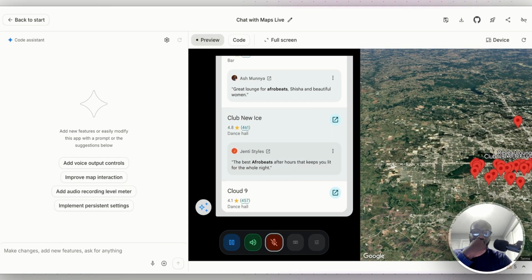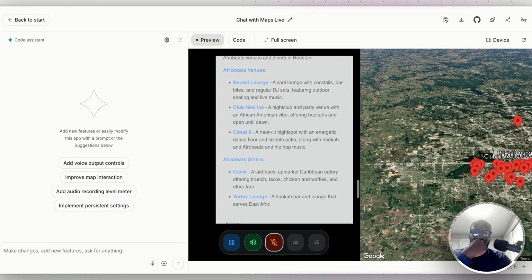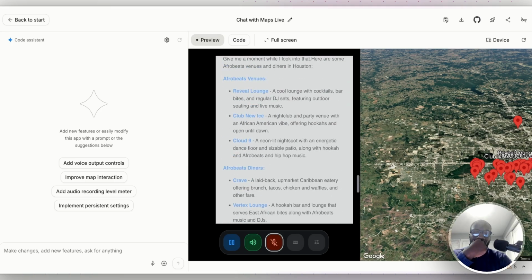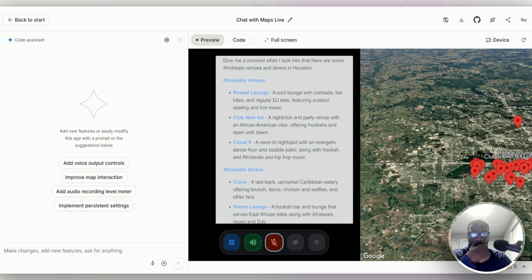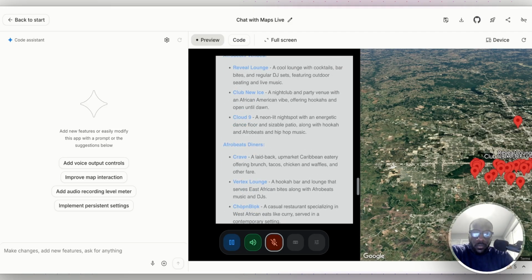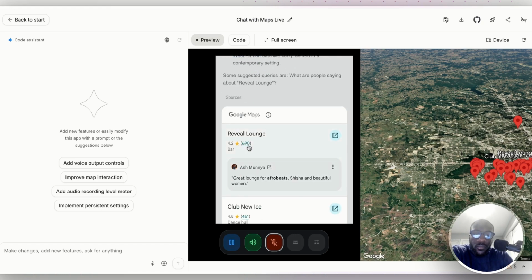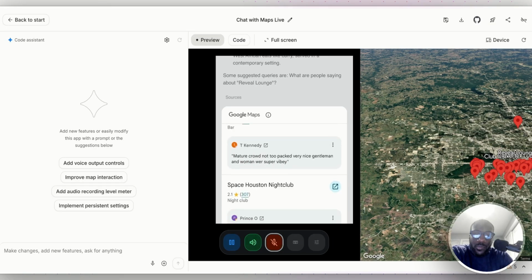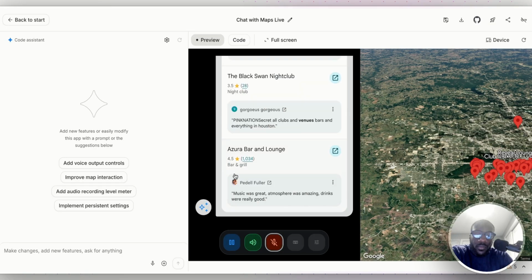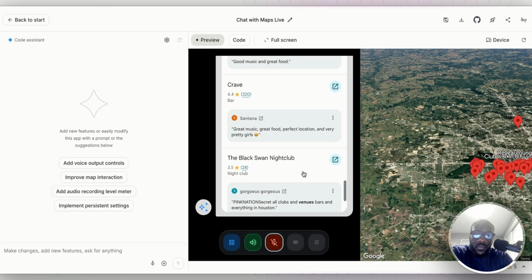Afrobeats venues. Reveal Lounge, a cool lounge with cocktails, bar bites, and regular DJ sets, featuring outdoor seating and live. Club New Ice, a nightclub and party venue with an African American vibe, offering hookahs and open until dawn. Cloud Night, a neon lit night spot with an energetic dance floor and sizable patio, along with hookah and Afrobeats and hip hop music. Afrobeats diners. Crave, a laid back, upmarket Caribbean eatery offering brunch, tacos, chicken and waffles, and other fare. Vertex Lounge, a hookah bar and lounge.